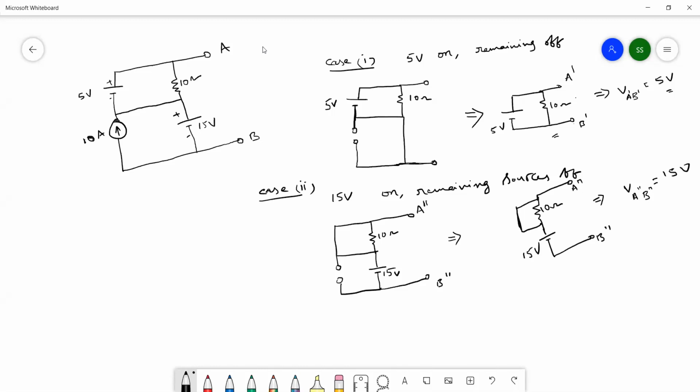Why I wrote 15 directly is because here it is a short circuit. Let us think: a current starts to flow from this source. This current has two directions available. One direction is towards the short circuit path, another direction is towards 10 ohms.